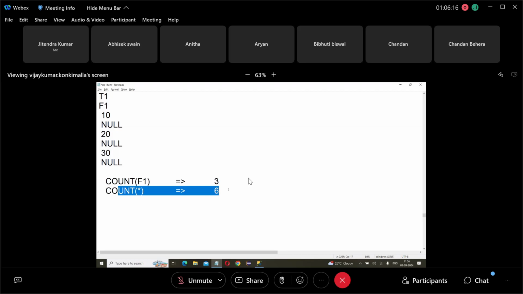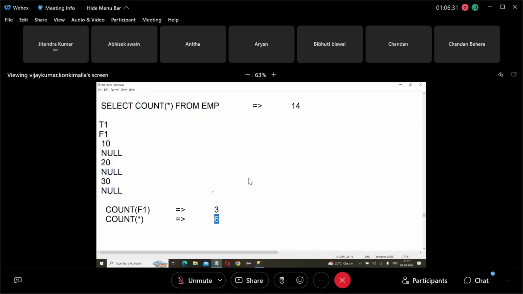If the row is there, it is counted. So how many rows are there? 6 rows. Whether the value is null or not null is secondary. This is the difference between count and count star. The count function ignores nulls, but count star counts nulls also.